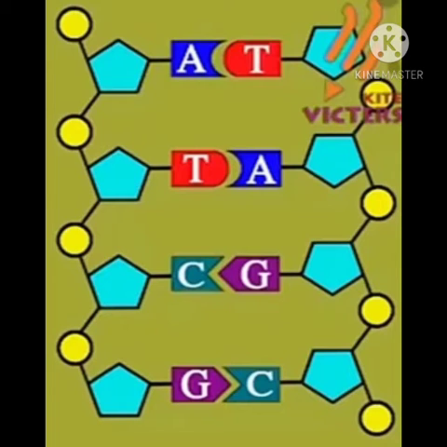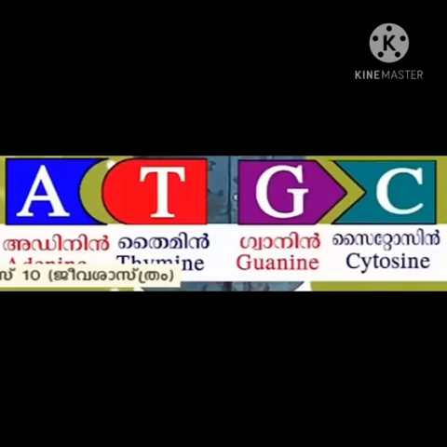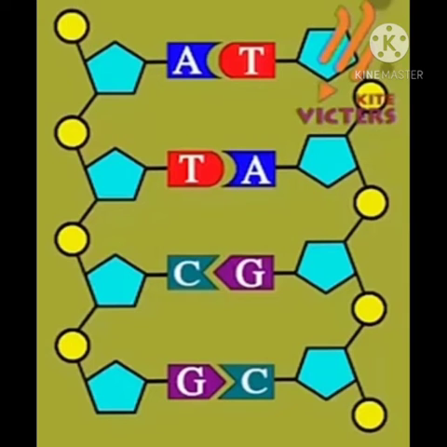Adenine combines with thymine and the cytosine combines with guanine. Adenine only combines with thymine and guanine only combines with cytosine. Thus, this is the complete structure of DNA double helical strand.